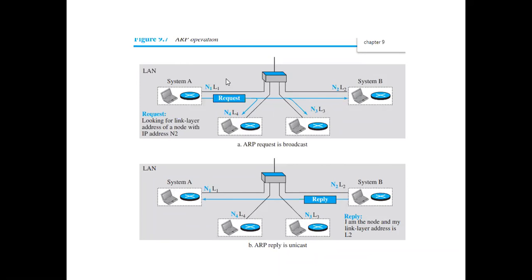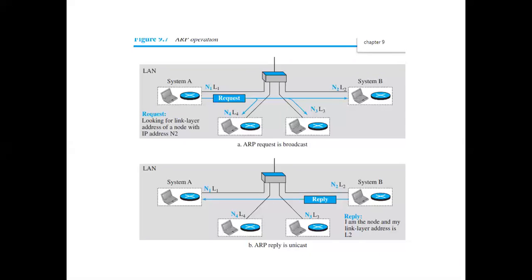So this is an ARP operation. Here, what you need to understand, as a summary, I am just rephrasing it: ARP is the Address Resolution Protocol operation. If a sender wants to send a message to a destination, it needs to know its link layer address also. If it knows the IP address, it requests the ARP protocol to generate an ARP request packet.